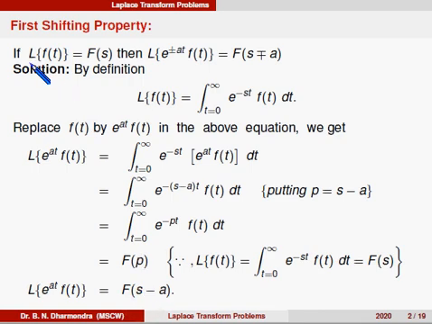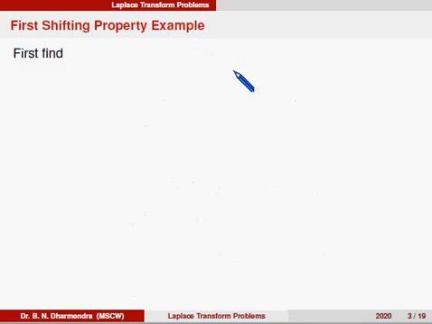First shifting property: Laplace of f of t is equal to F of s, then Laplace of e power plus or minus at into f of t is equal to F of s minus or plus a. If it is a positive sign, it appears as negative. If it is a negative term, the function is positive, that is F of s plus a. Okay, we can take some examples on the first shifting property.